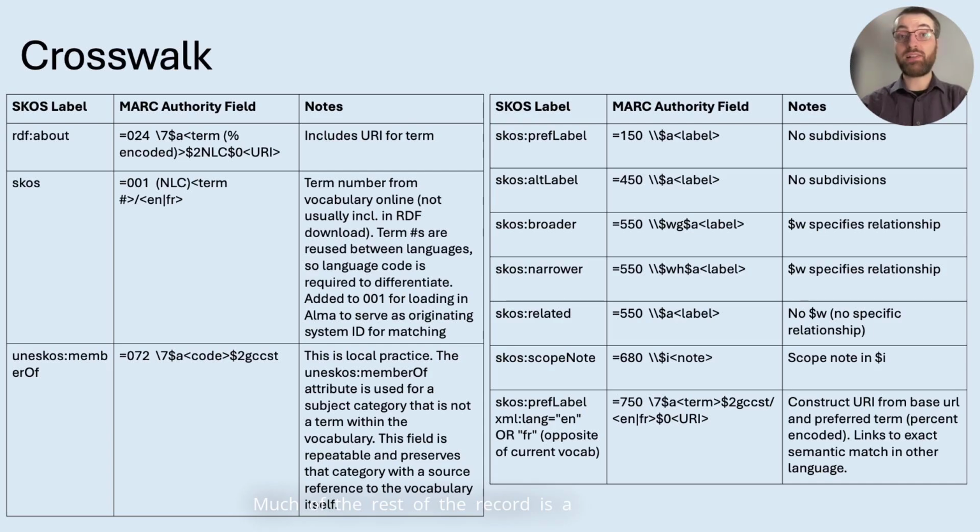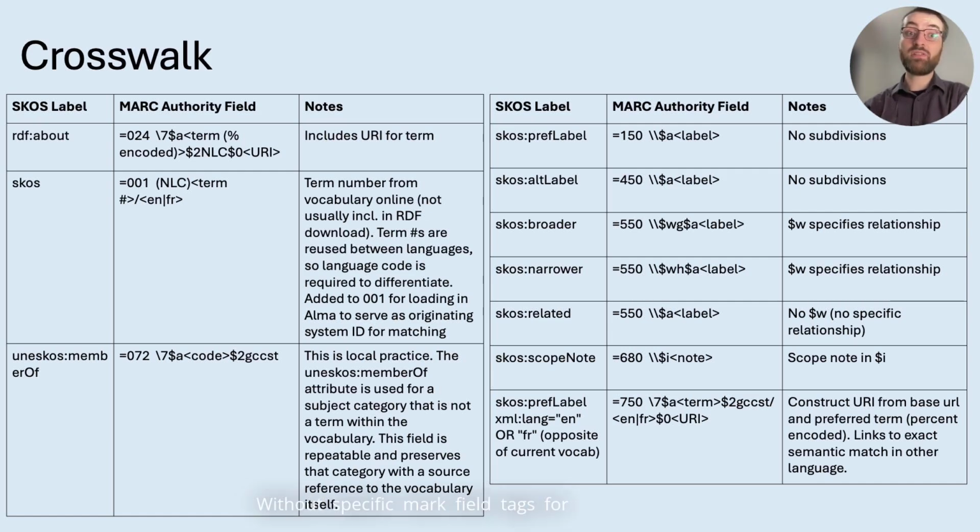Much of the rest of the record is a fairly straightforward conversion. The SKOS attribute preferred label becomes our 150 label, a topical term. The alternate labels become 450s, see from references, and the scope note lands in 680, the public general note. You will also note that there are several SKOS attributes that are converted to the MARC field 550, a see also reference.